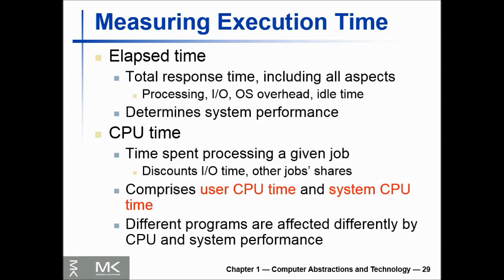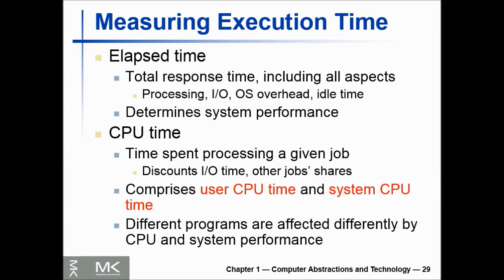So CPU execution time, or simply CPU time, which recognizes this distinction, is the time the CPU spends computing for this task and does not include time spent waiting for I/O or running other programs. Remember that the response time experienced by the user will be the elapsed time of the program, not the CPU time.